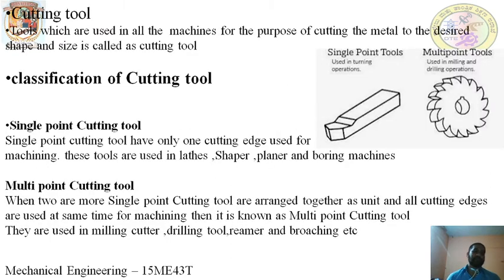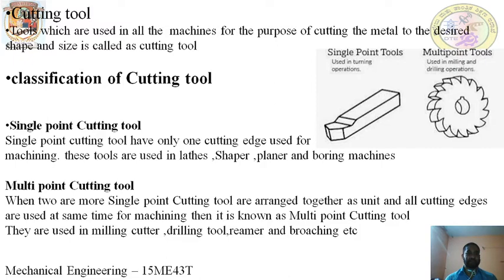So cutting tool, as you know, the cutting tool is used in all the machine tools. It is used to remove the metal from the workpiece. The tool which is used in all the machines for the purpose of cutting the metal to the desired shape and size is called a cutting tool. Some machine tools may have a single point cutting tool, and some machine tools have a multi point cutting tool. What are those single point and multi point cutting tools?